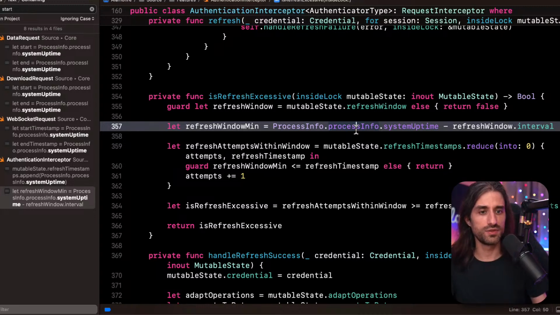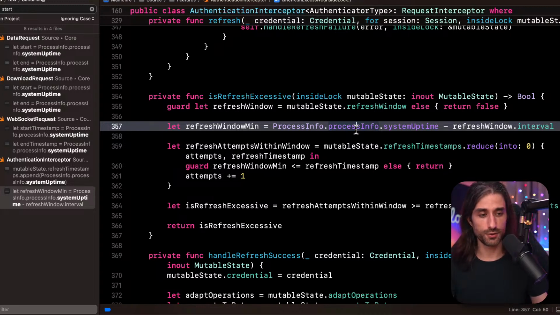And indeed, using the system uptime is a better way, because if you use NSDate, the user might, for instance, change their time zones. Imagine a user that lives at the border between two countries who use different time zones. Typically someone that lives at the border between Spain and Portugal, for example, in Europe. There is a 1 hour time difference.